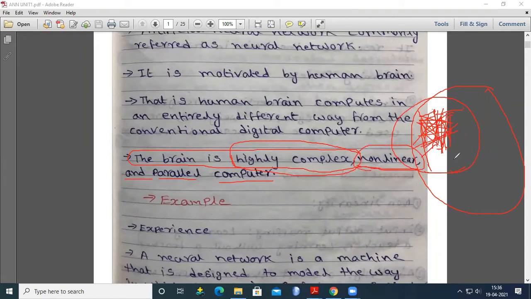Non-linearly means one neuron is connected with many neurons. And parallel computer means at a time all these neurons are working together to find some solution to a problem. So we say the brain is a highly complex, non-linear and parallel computer.